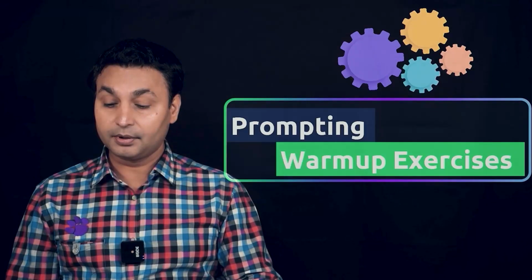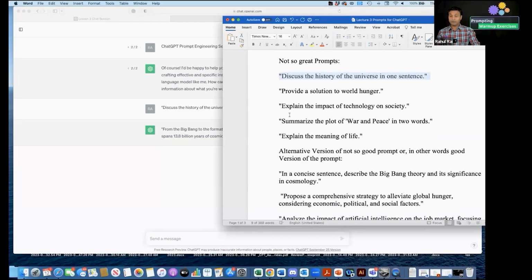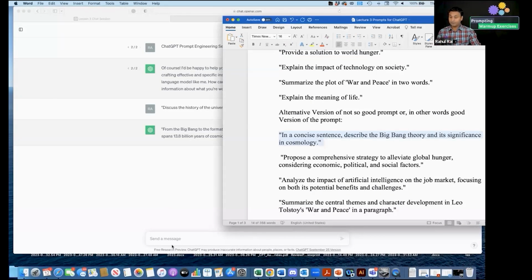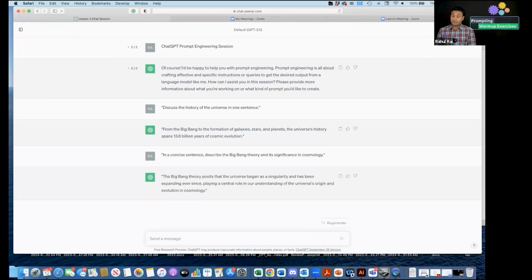And we can make this prompt a little bit better by being more specific. So if we provide the alternate version, right? So the alternate version for this prompt could be something like this: that in a concise sentence describes the Big Bang theory and its significance to cosmology, right? And so again, we have still restricted ChatGPT to give a one sentence answer, but rather than keeping things open, we have provided it a little bit more focus, right? And this is what we want to get out of this prompt engineering process, where we want to be a little bit more precise with the output that we are getting out of the ChatGPT interface, right?